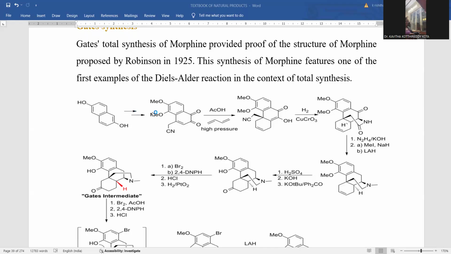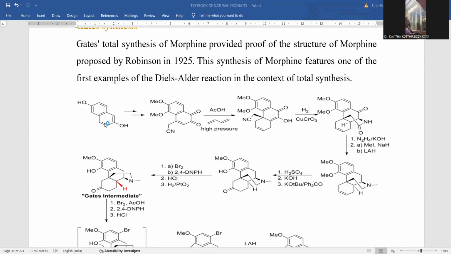Double arrow indicated for multiple reactions accomplished in order to convert this starting material into this intermediate compound, where you can notice hydroxyl transformed into methoxy, and another new methoxy is established beside this, so that vicinal dimethoxy upon this benzene ring is located by chemical transformations. And here the hydroxyl enolic form is now shifted into a ketonic form. This is one chemical transformation called tautomerism. Enolic transformed into ketonic one, and a new ketonic group is also established over this. That's the reason why again vicinal diketonic functionalities are located.